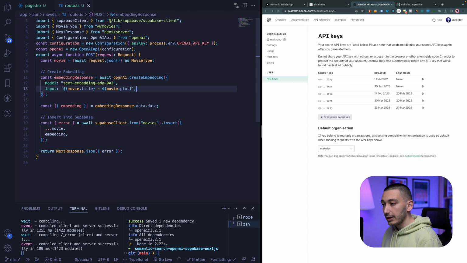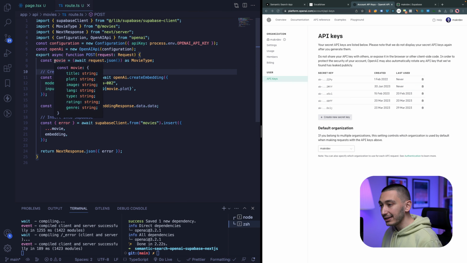With this client we can create embedding. To create embedding, first we will need our movie data because we are creating our embedding based on our title and plot. We get our movie data from our request body and we pass this data into the OpenAI client.